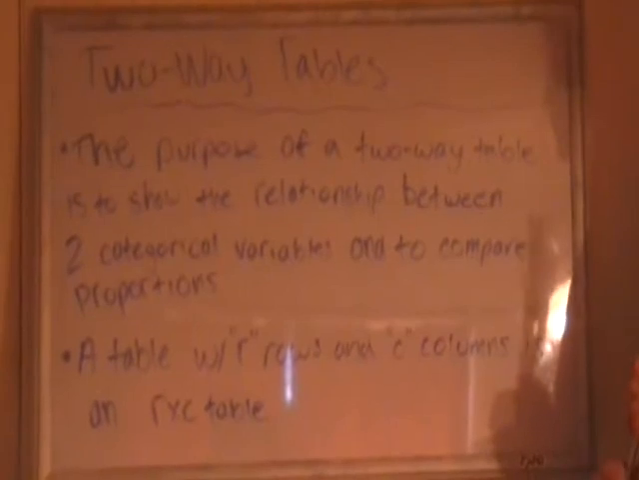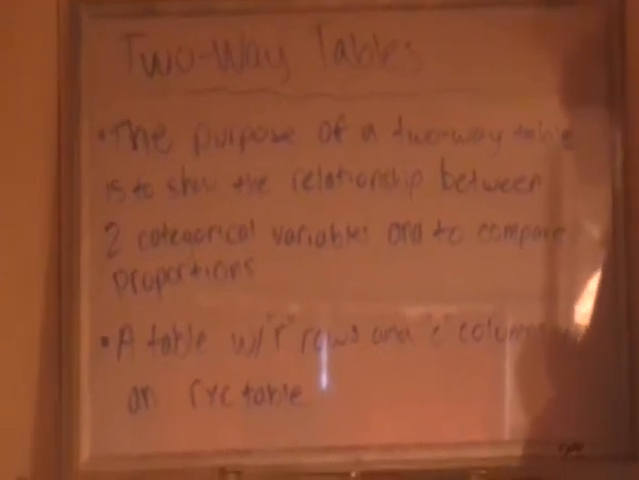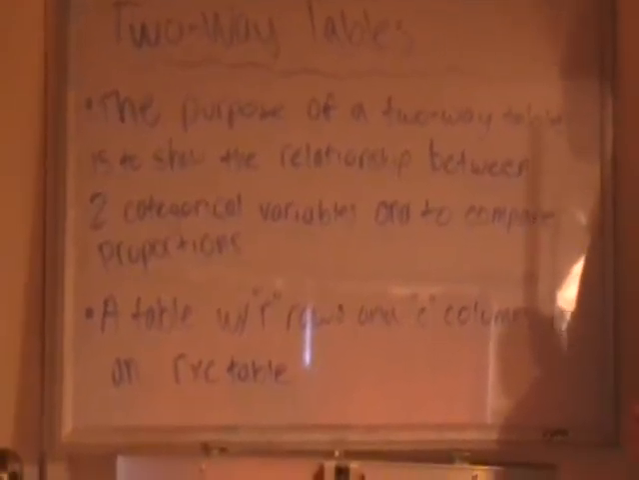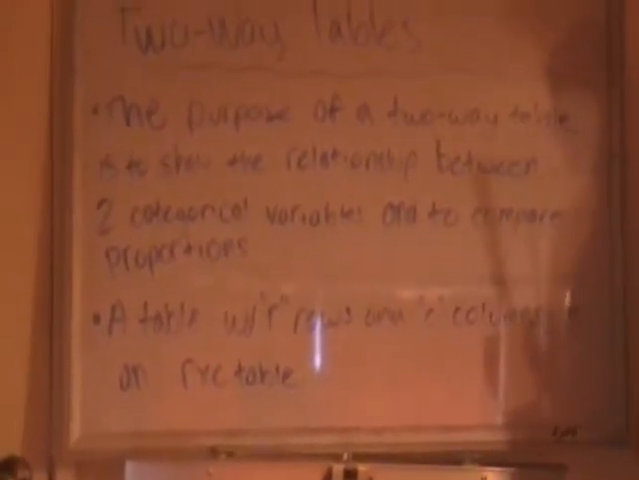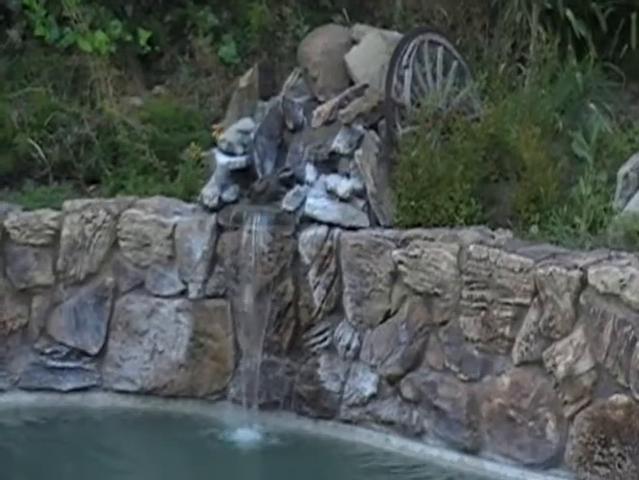Two-way tables. The purpose of a two-way table is to show the relationship between 2 categorical variables and to compare proportions. A table with R rows and C columns happens to be an R times C table.